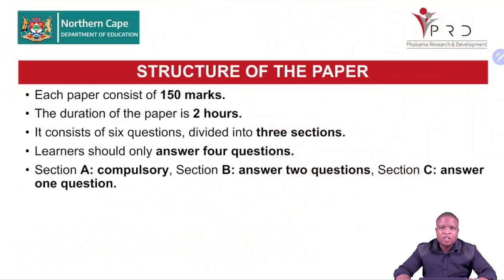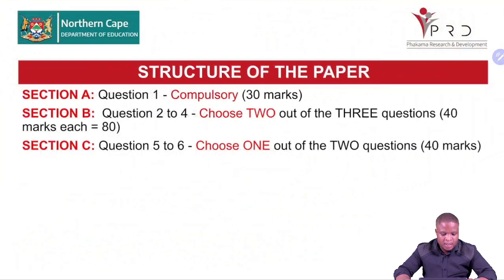Each paper consists of 150 marks and the duration is 2 hours. You have 6 questions. From the 6 questions, you are answering 4: 1 from section A, 2 from section B, and 1 from section C. Section A is 30 marks, which is compulsory. It's a mixture of microeconomics and economic issues. Section B, you have 3 questions. Question 2 is micro. Question 3 is economic issues. Question 4 is the combination of micro and economic issues. Section C, you have question 5, which is micro, and question 6, which is economic issues.